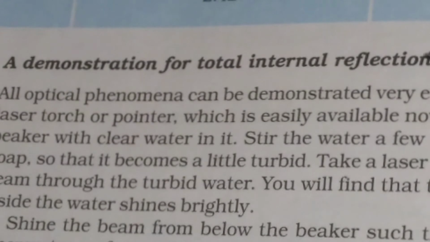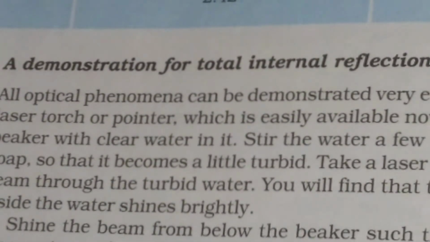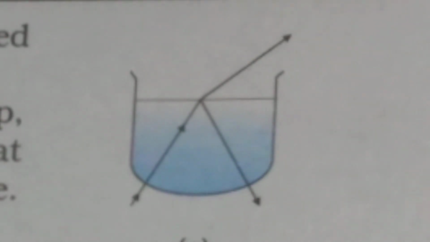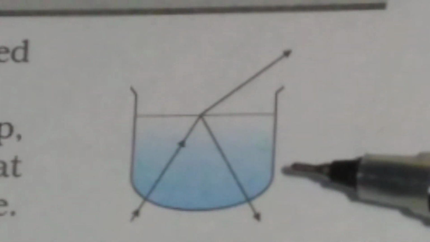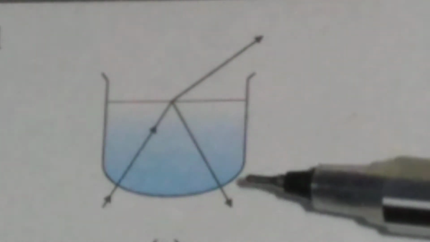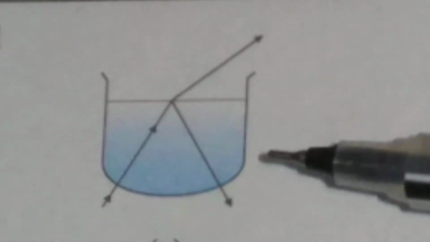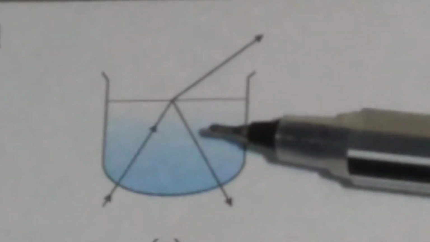Now let us discuss a demonstration for total internal reflection. As shown in the figure, you take some soap solution in a beaker. This is a beaker, and you take a soap solution and allow laser light. This is the laser light to be incident as shown in the figure.